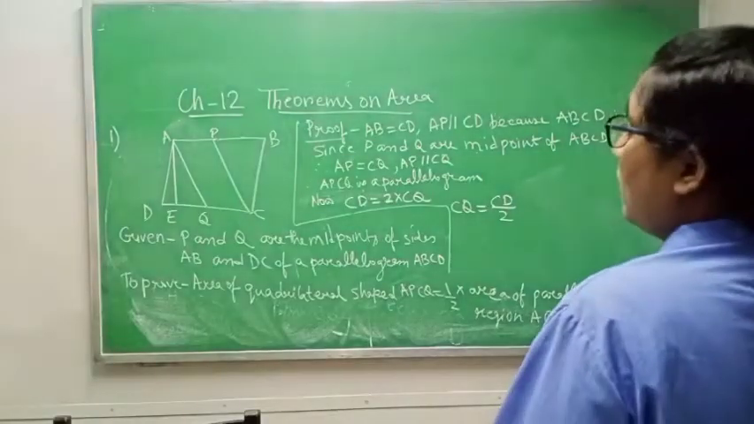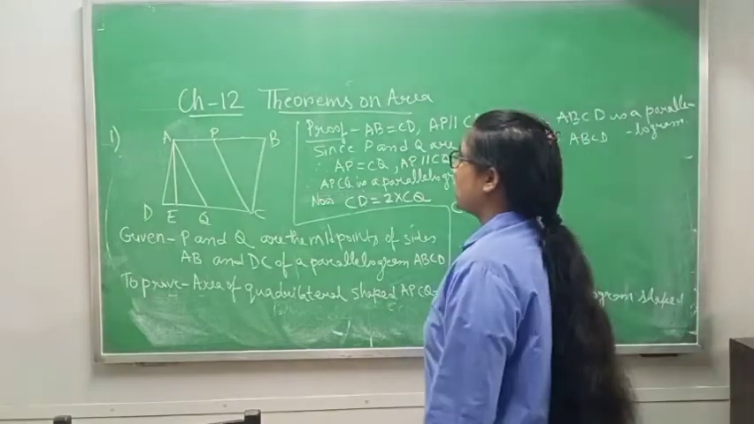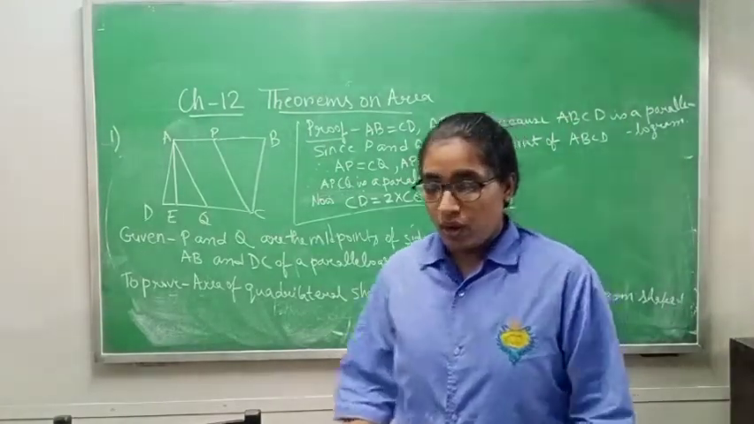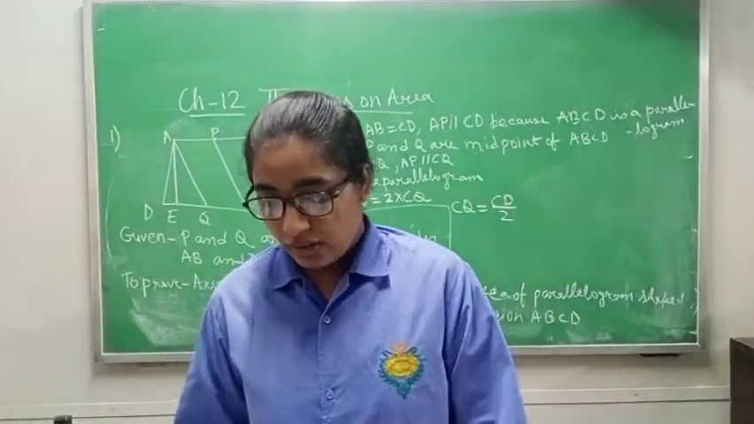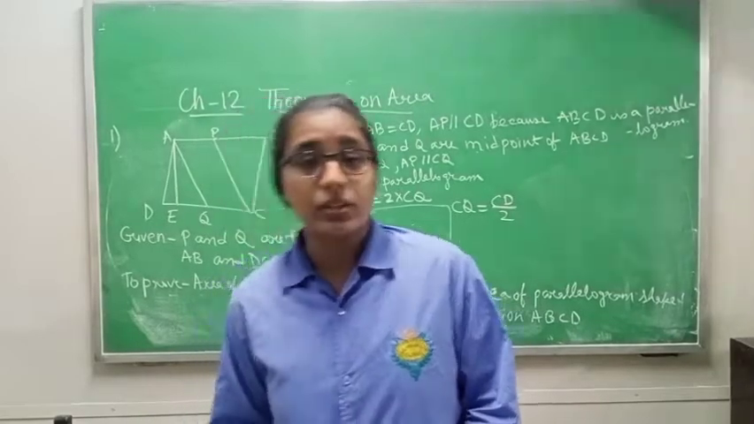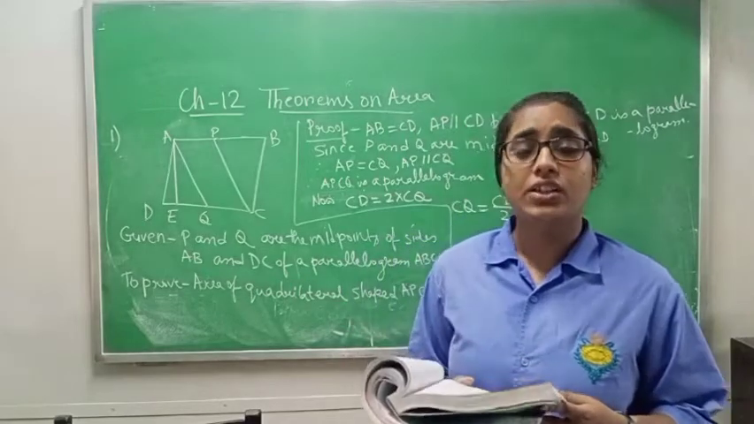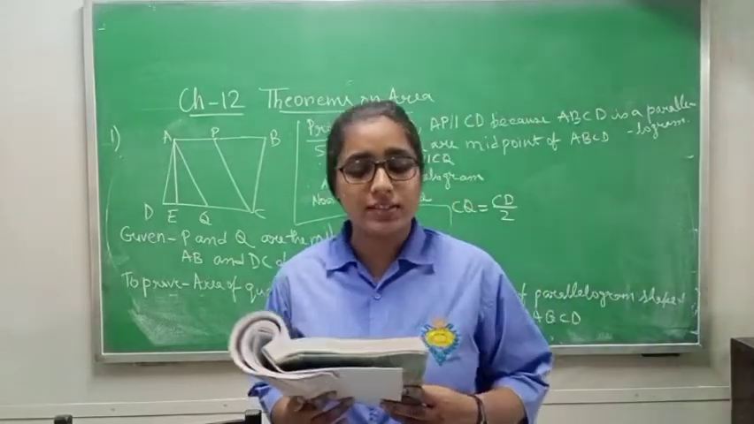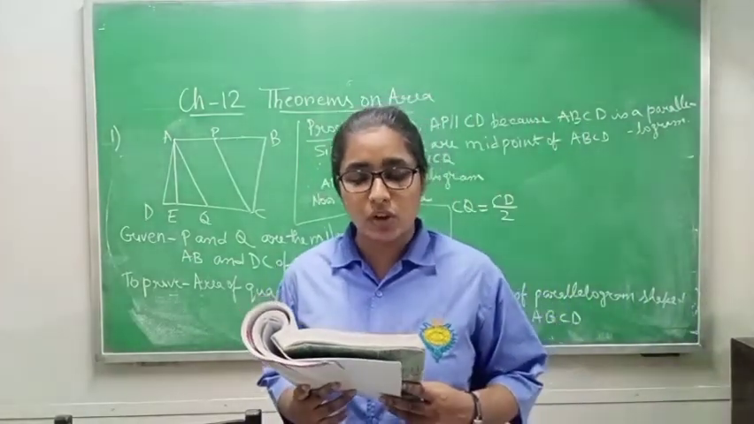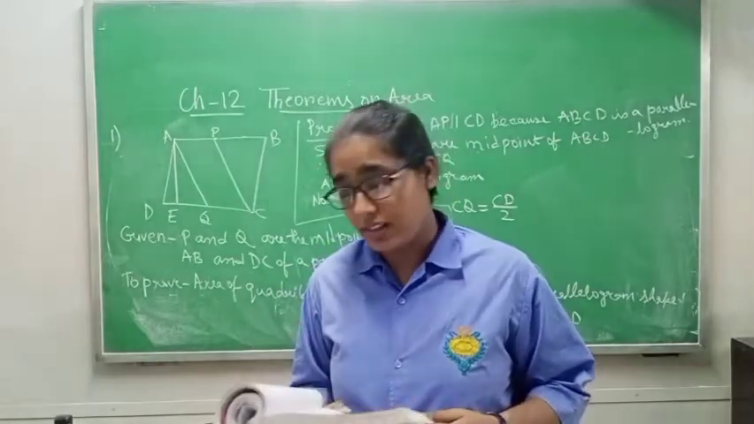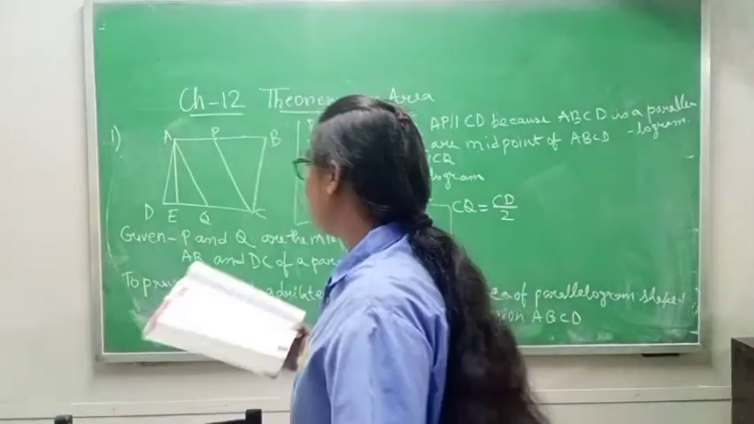Class 9, Chapter 12, Theorems of Area. Now today I will do questions, all the applications, or writing you can see. Now question number 1, please read question number 1 of page 232. Question number 1 is: P and Q are the midpoints of sides AB and BC. So P and Q.